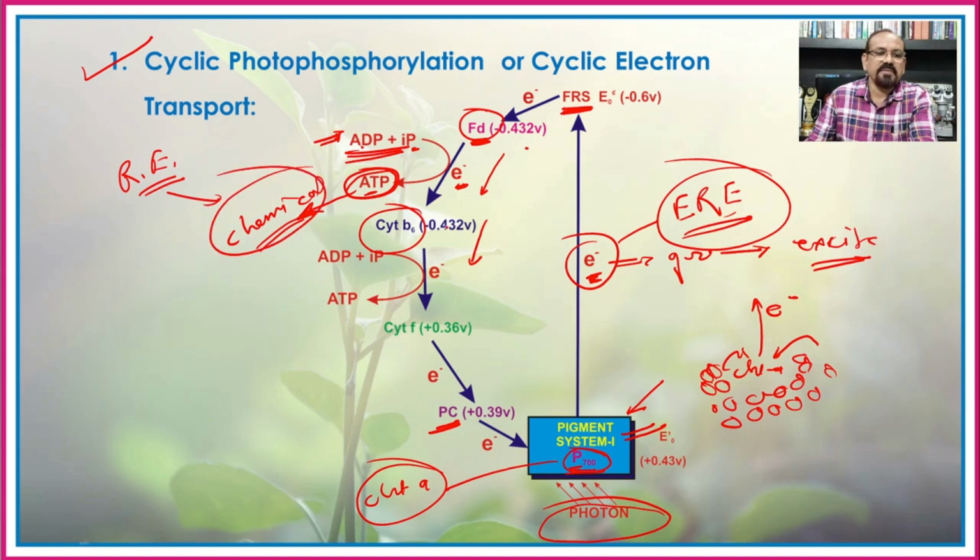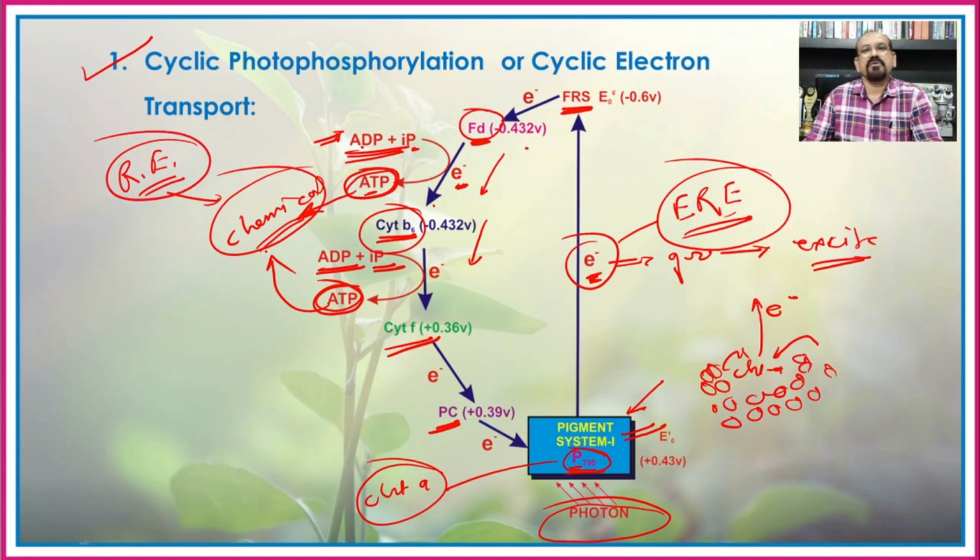At the same time, when the electron passes from cytochrome B6 to cytochrome F, then again there is a formation of ATP molecules from ADP and inorganic phosphate. Again it is a chemical form of the energy which is formed by utilization of the radiant energy.